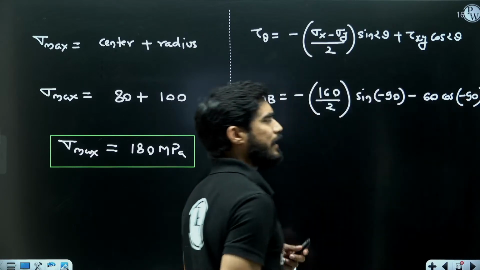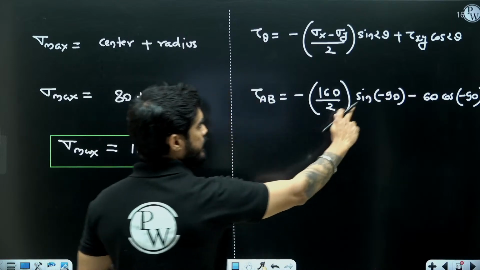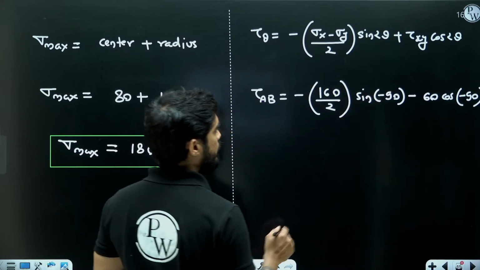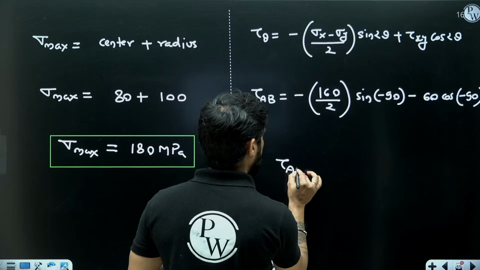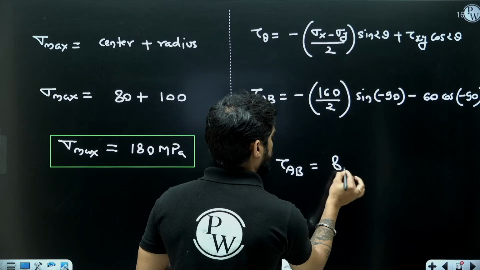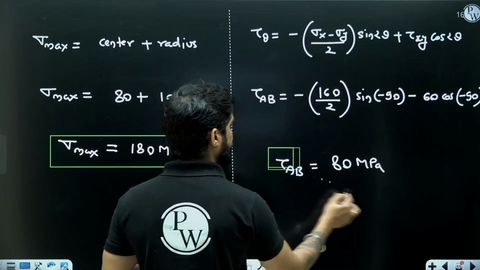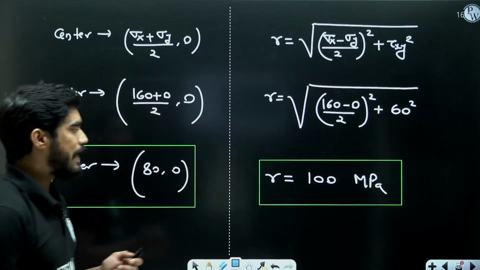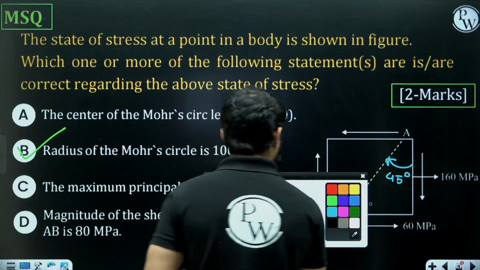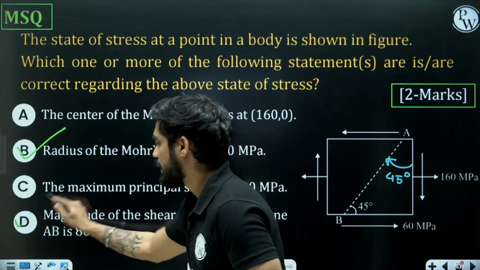Now cos minus 90 will be 0 and sine minus 90 will be minus 1. So this will be equal to 80 megapascal. That means the last statement is absolutely correct.